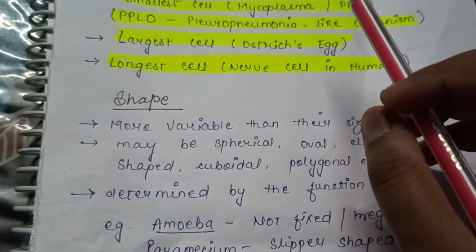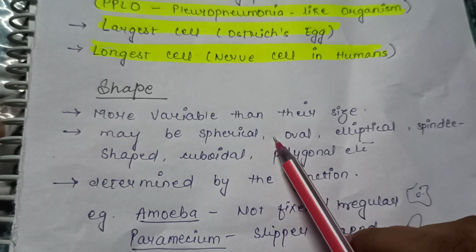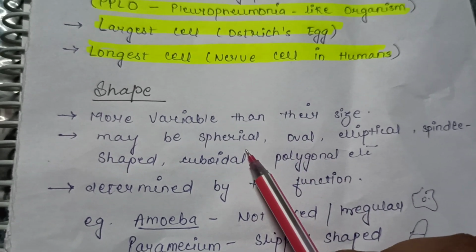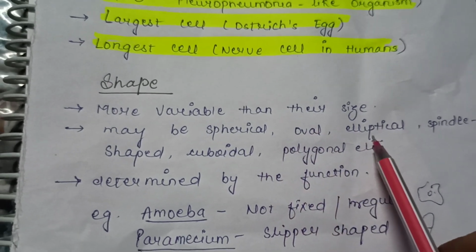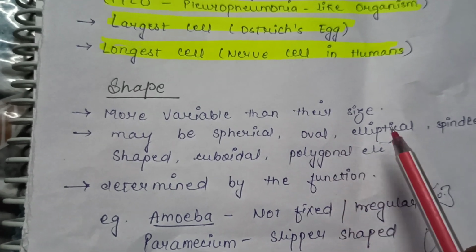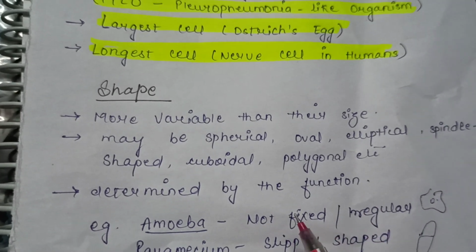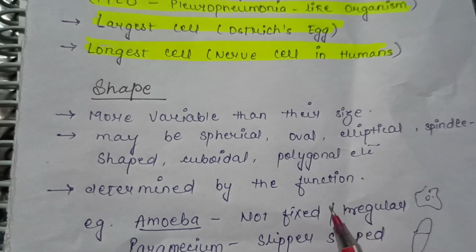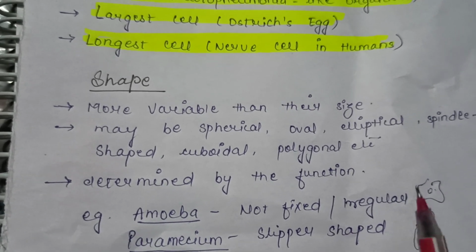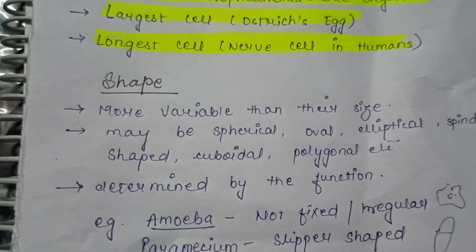Students, if we talk about cell shape, it is more variable, meaning it has more variety than size. Cells may be spherical, sometimes oval, elliptical, spindle shaped, cuboidal, polygonal, columnar, sometimes flat, and so on. Basically, the shape of a cell is determined by the type of function it performs.